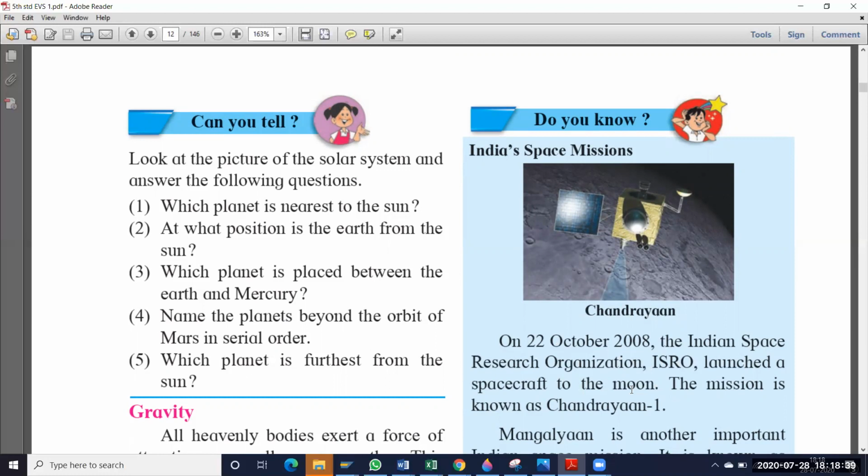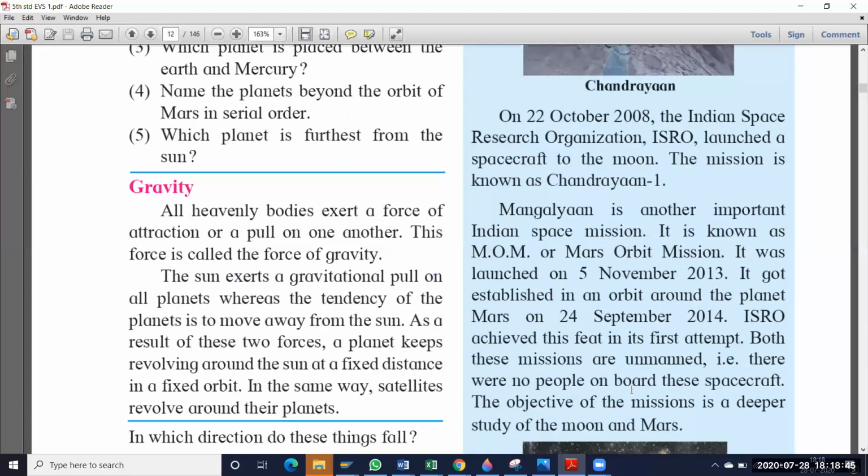So they sent one spacecraft to which planet? The moon. That mission they call Chandrayaan 1. So that spacecraft name is Chandrayaan 1. Mangalyaan is another important Indian space mission, and after Chandrayaan 1, they sent another spacecraft also. That spacecraft name is Mangalyaan. It is known as MOM or Mars Orbit Mission.